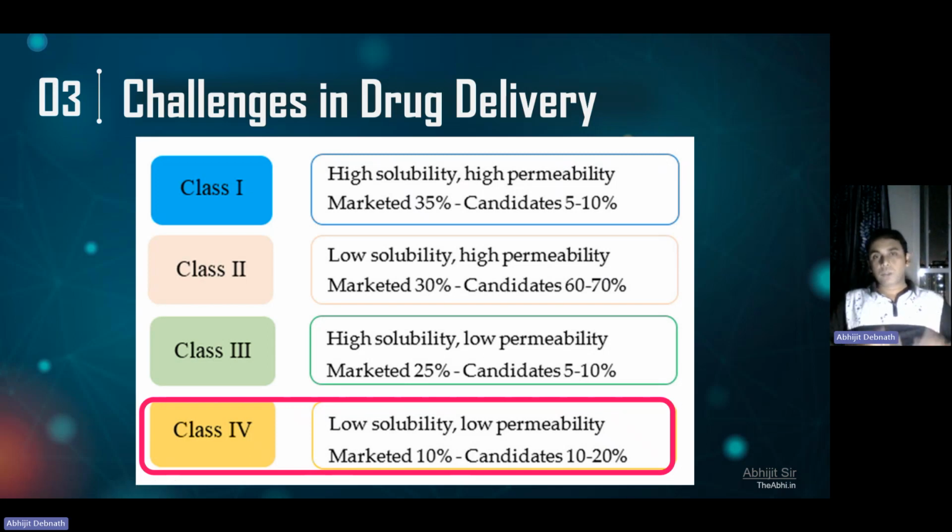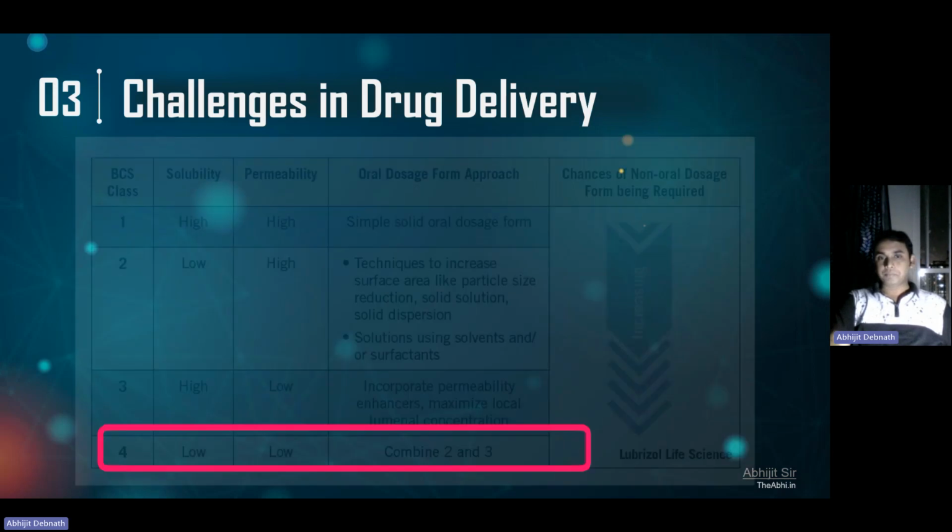If you take the drug molecule through your oral route, when it goes to your stomach, it is not going to dissolve. There will be no disintegration, no dissolution, and it is not going to absorb through your intestine. Due to its low permeability, it will also not permeate through various cell membranes, tissues, etc. Ultimately, this is going to create a big challenge in our field.